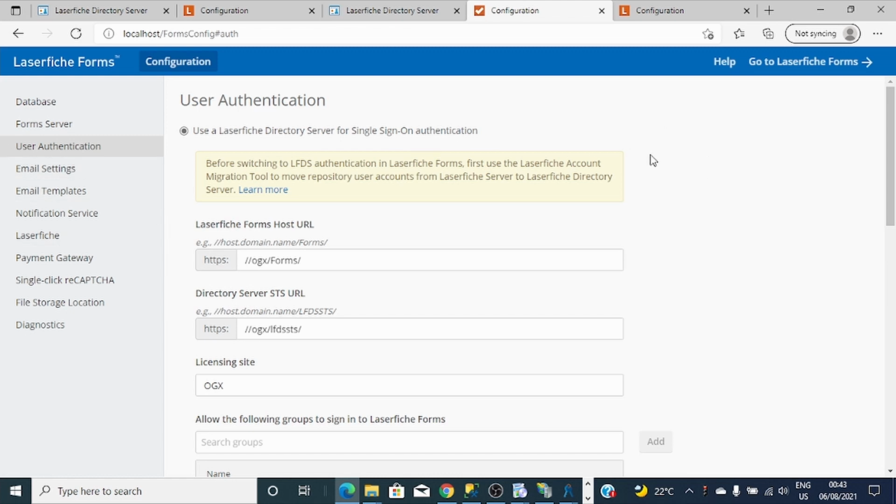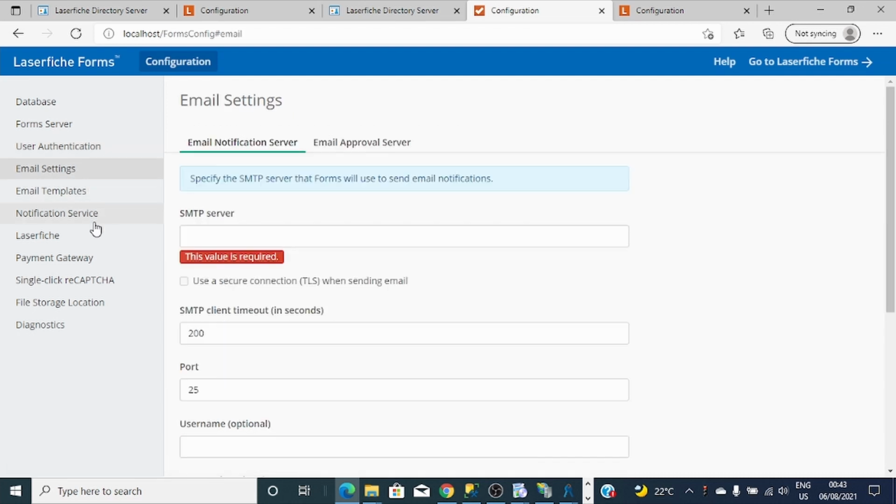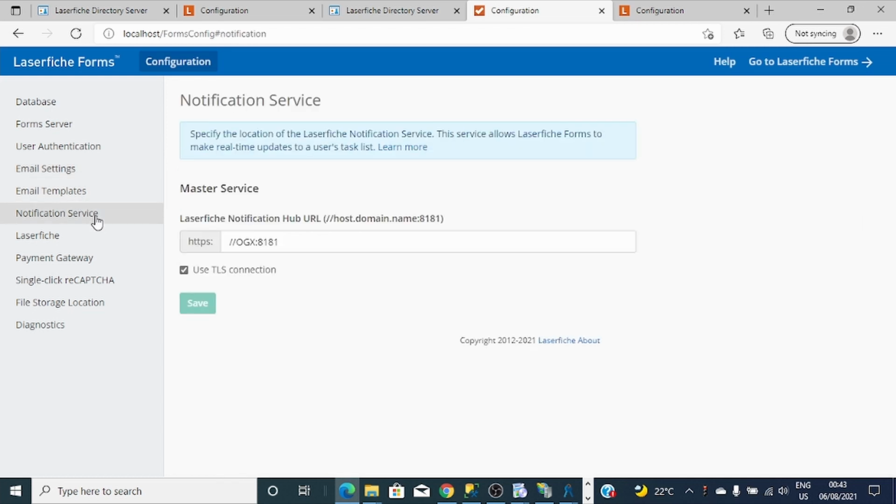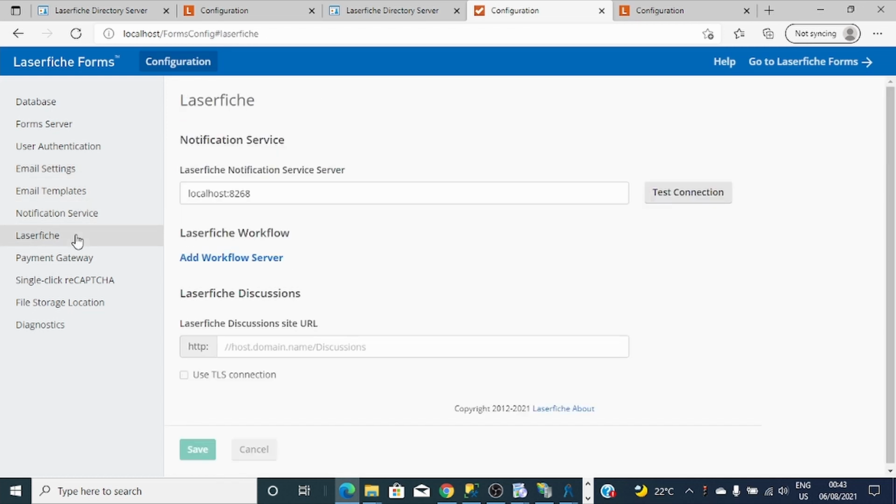So up to here you can log in to Laserfiche Form version 11, but there are other things we need to configure, like email settings, email template, notification service, and the Laserfiche products that this Laserfiche Form will interact with, like Laserfiche workflow, and discussion if we have it.